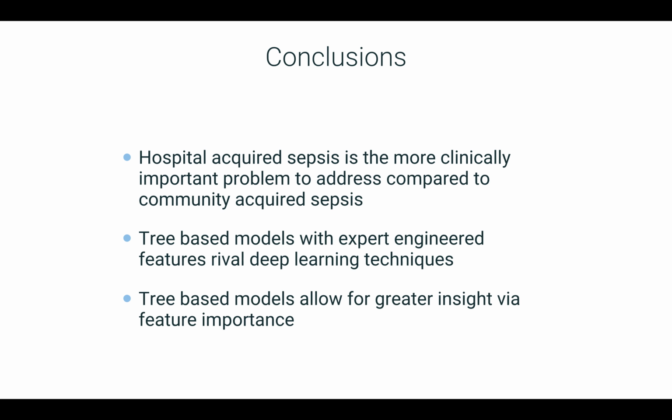To conclude, I want to stress that hospital-acquired sepsis is the more clinically important problem to address compared to community-acquired sepsis. Our findings suggest that tree-based models with expert engineered features can rival state-of-the-art deep learning techniques. An advantage to using tree-based models is that it allows us to investigate feature importances, providing insight for model tuning and explanations for predictions. We hope our framework points the way towards creating context-specific models in the healthcare space.